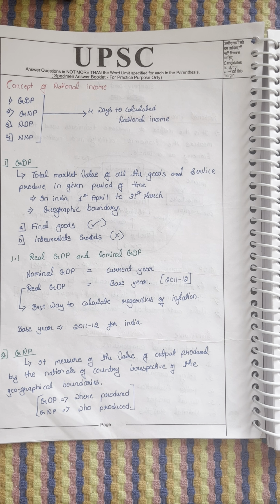Means what are the goods and services produced in India in a given period of time. In India, we calculate from 1st April to 31st March. It is 1 year, from 1st April of 2022 to March 31st of 2023. Like that, it will go on. And it is a geographical boundary. Only produced in India, not in other nations.